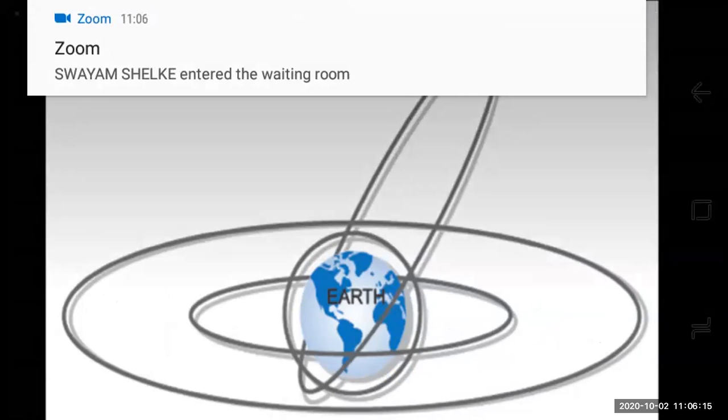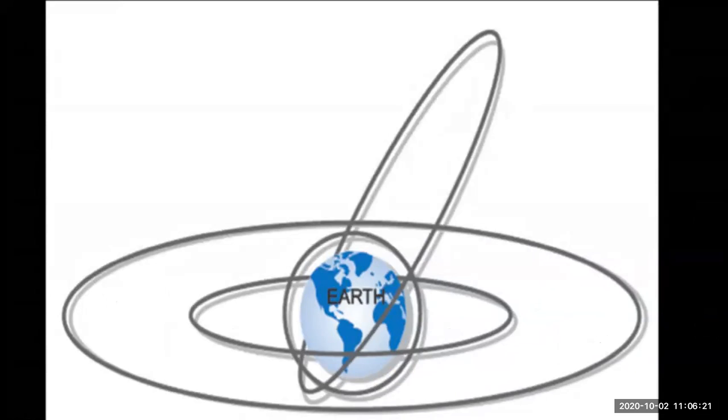Based on the height of the satellite from the Earth's surface, satellites are classified into three types: high Earth orbit satellites, medium Earth orbit satellites, and low Earth orbit satellites. Accordingly, we have different names. What is a high Earth orbit satellite?